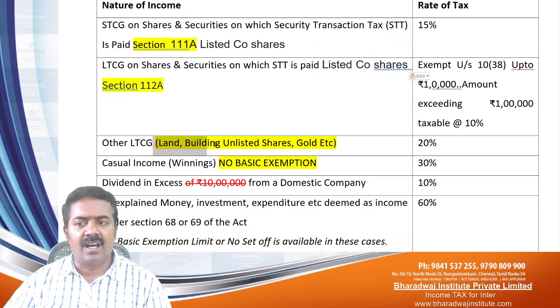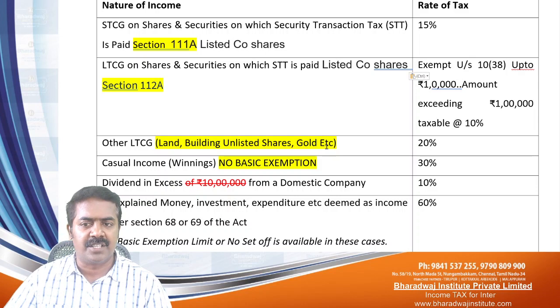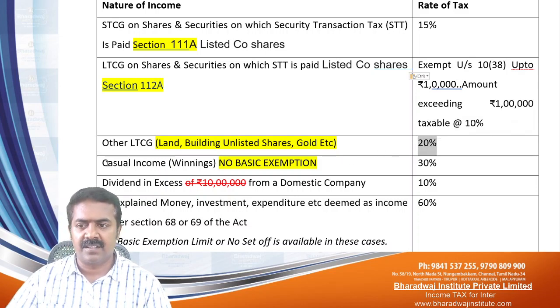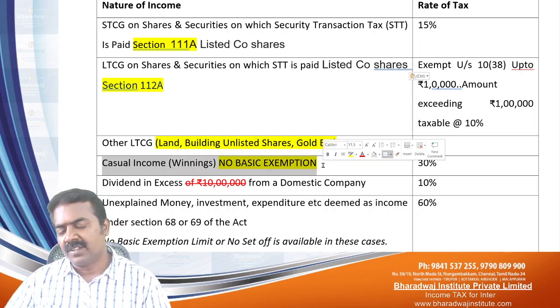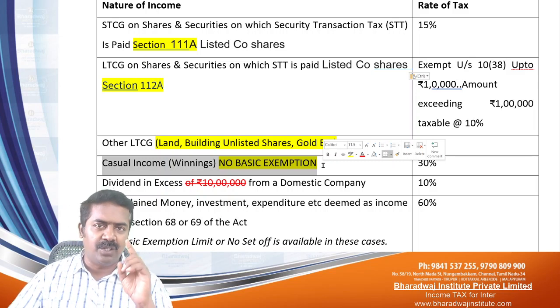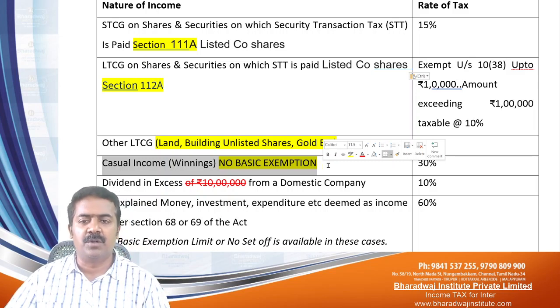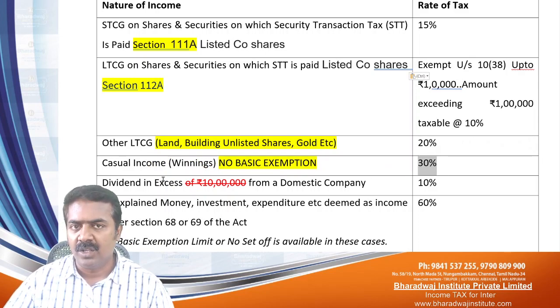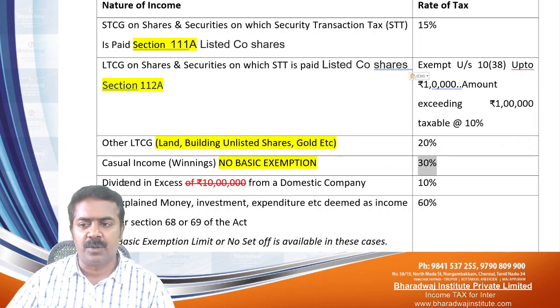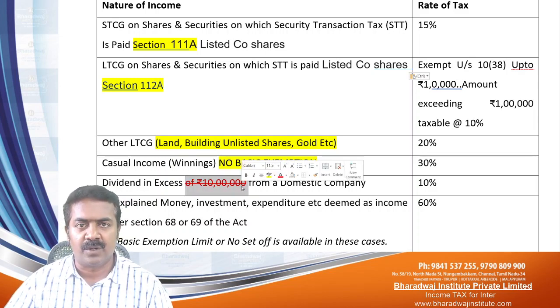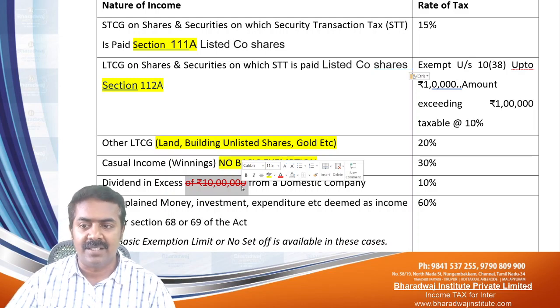Other long-term capital gains, it can be on land, building, urban agricultural land, unlisted shares, gold, etc. Long-term capital gains, 20%. Casual incomes: we had seen no loss can be set off, no basic exemption can be claimed. Even if you win 10 rupees, you have to pay 30%. No basic exemption is given. If you win 1 lakh, you have to pay 30% of 1 lakh. Please strike out the words "in excess of 10 lakhs" because this is last year's provision. I forgot to eliminate it while giving the material.